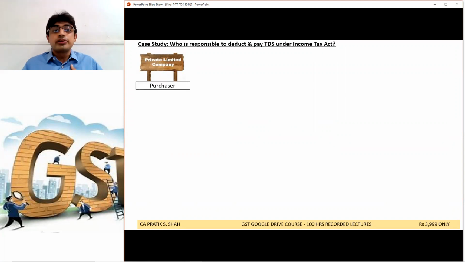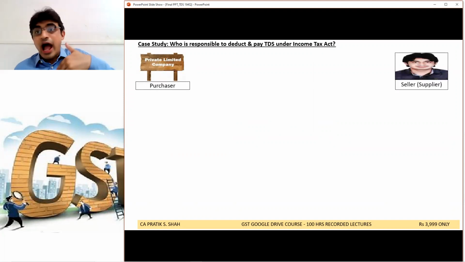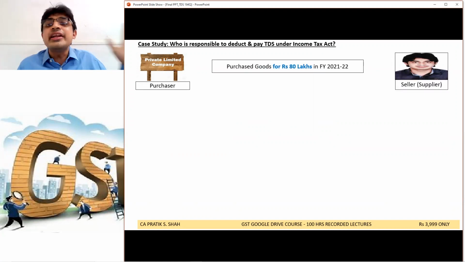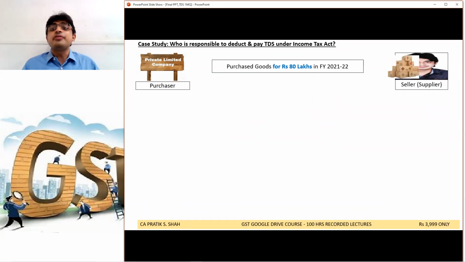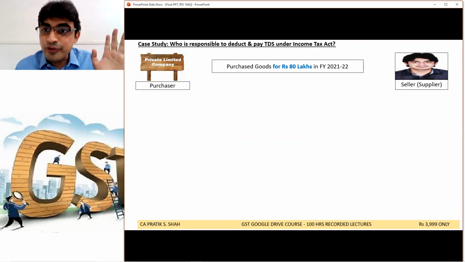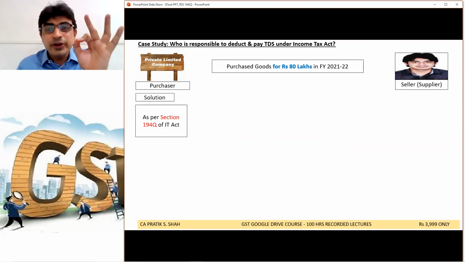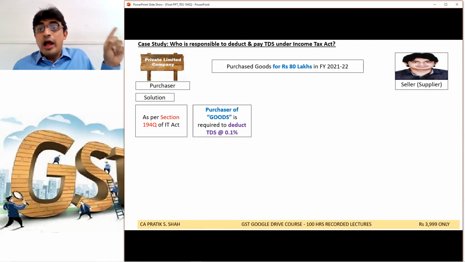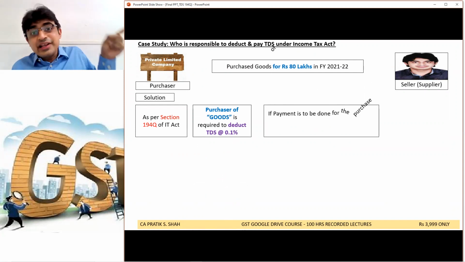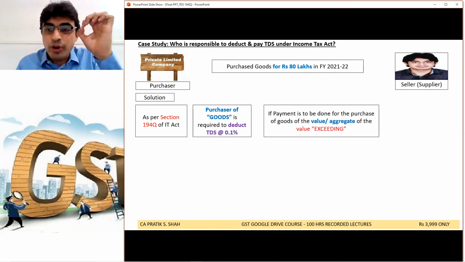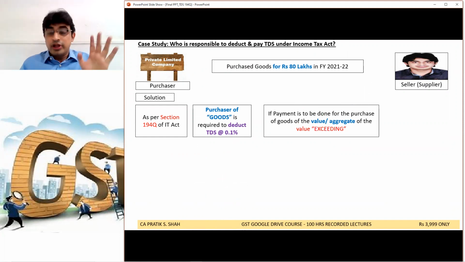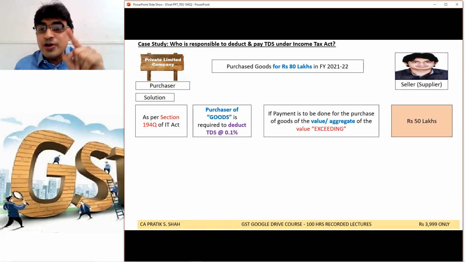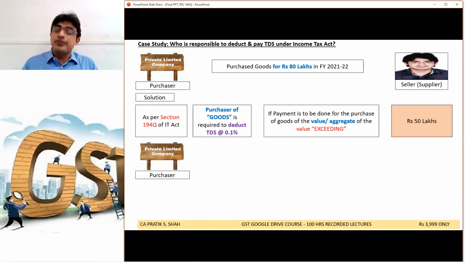Say, for example, this is a purchaser, a private limited company. I am a seller. Now, this company purchased goods for 80 lakhs from me in the financial year 21-22. Say goods of rupees 80 lakh. Now, as per section 194Q of the Income Tax Act, this purchaser of the goods is required to deduct TDS at the rate of 0.1% if he is liable to make me payment above rupees 50 lakh. If he is liable to make me payment aggregate exceeding rupees 50 lakh.